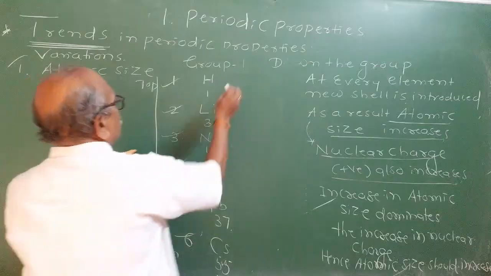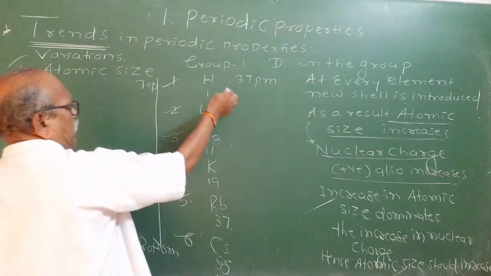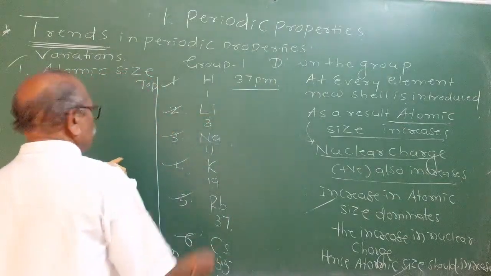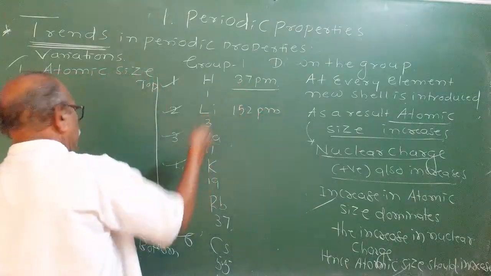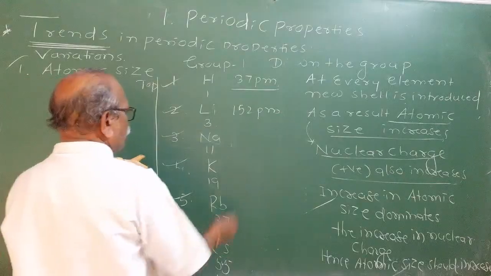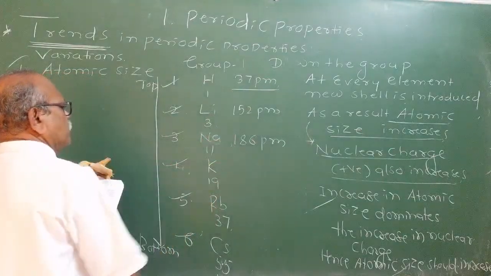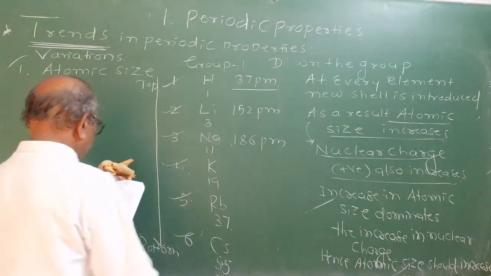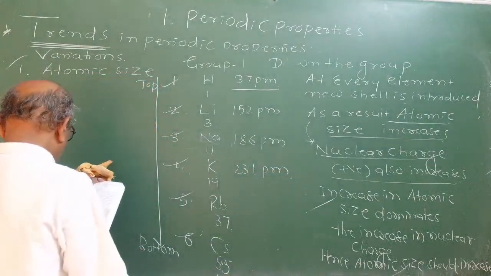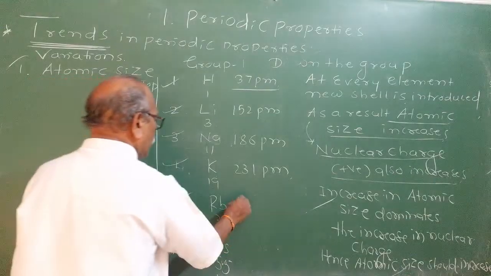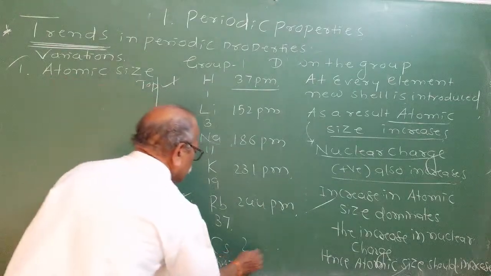I got the values. Hydrogen has atomic size 37 picometer. Observe the experimentally determined value. It is data. Lithium 152 picometer. See, sudden increase from 37 to 152, and sodium is 186 picometer. See, again an increase by at least 30 units. Potassium is 231 picometer, rubidium is 244 picometer, and cesium is 262 picometer.